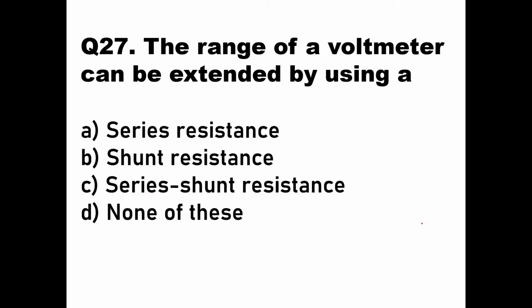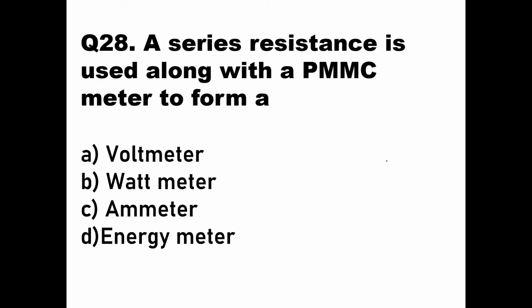So next we'll go to question number 27. The range of a voltmeter can be extended by using series resistance, shunt resistance, series shunt resistance, or none of these. We have seen that whenever we use a series resistance along with a D'Arsonval movement, then it gives the concept of a voltmeter. So it is a series resistance which will extend the range of a voltmeter. Clear? Then we'll go to the next question. Question number 28. A series resistance along with the PMMC meter is used to form what?